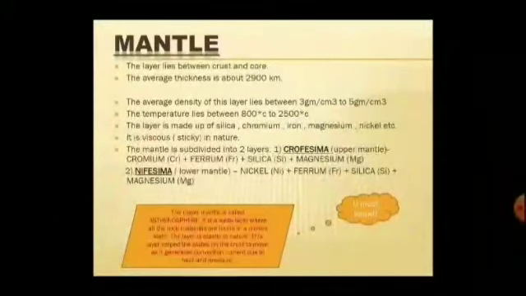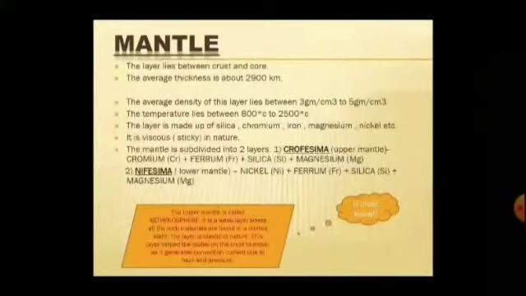Mantle. The mantle is the layer that lies between the crust and the core. The average thickness is about 2900 km. The average density of this layer lies between 3 gram per cubic centimeter to 5 gram per cubic centimeter. The temperature lies between 800 degrees C to 2500 degrees C. The layer is made up of silica, chromium, iron, magnesium, nickel, etc. It is viscous or sticky in nature.